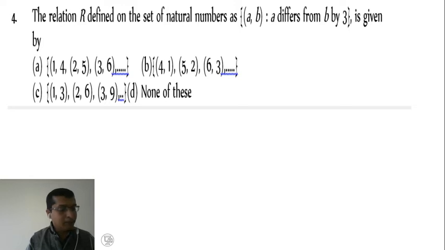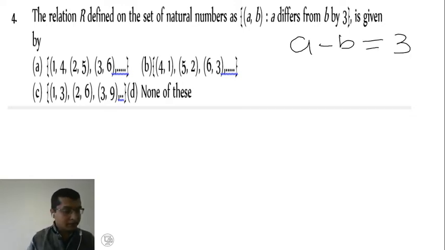So next example. Here a relation R is defined on the set of natural numbers as ordered pair (A,B) such that A differs from B by 3. So I can write this relation as A minus B equals 3.